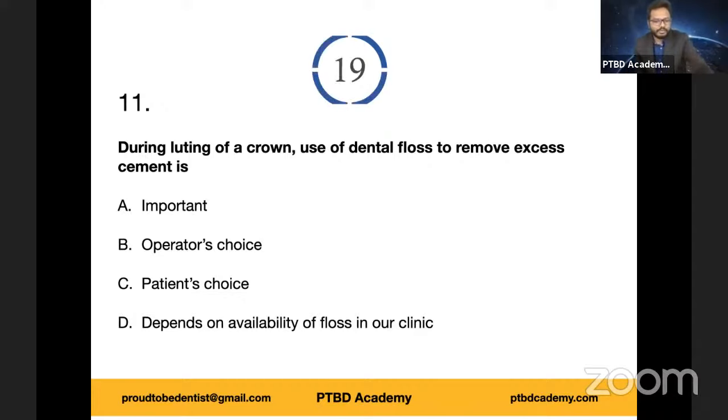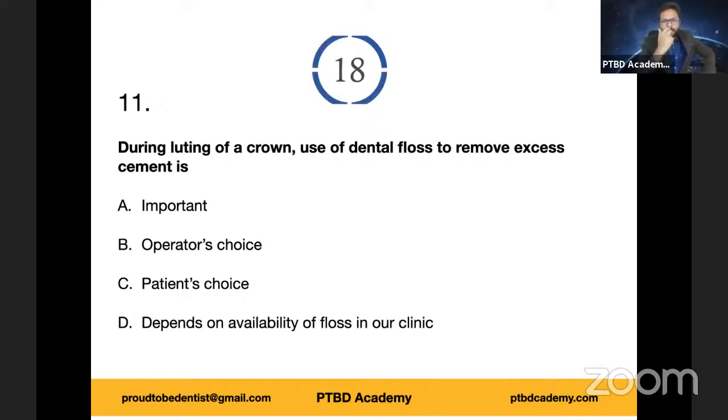I'm really looking forward to those who are going to choose option D. Okay, you've chosen it's important. Don't you think it's operator's choice? Or do you think it's option D? Unfortunately, none of you have chosen option D. Okay, time up.